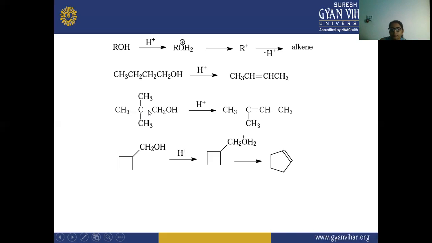Next, in this there is a carbon atom with an H, and the OH is removed from here. H2O is removed from here, and between this carbon and this carbon there is a formation of the double bond. Next is this CH2OH. This is a cyclo compound, and in this also there is an addition of hydrogen, and there is a formation of this cyclopentane compound.